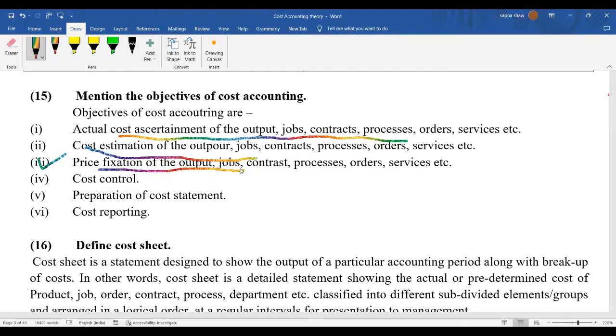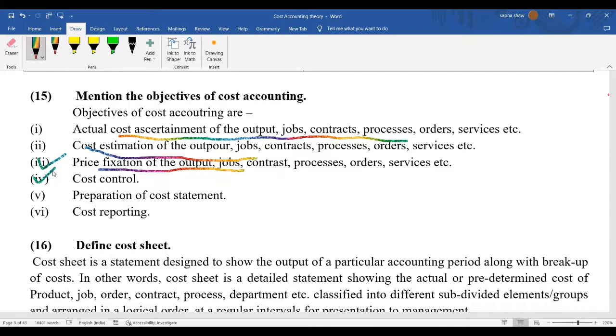So when we prepare, we know that this much is the cost we have incurred and this much is the profit we want. So they actually fix the price, but this price is also fixed keeping in mind the price of the competitors. Okay.